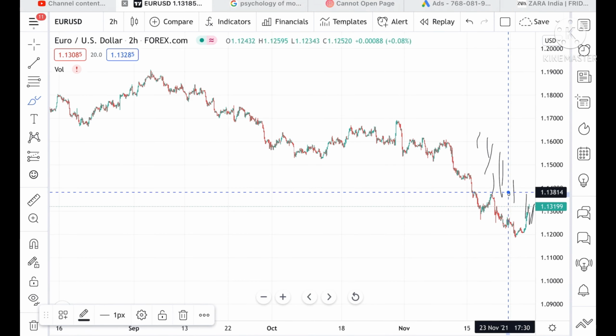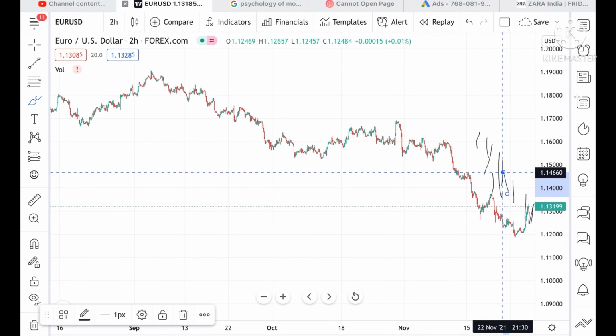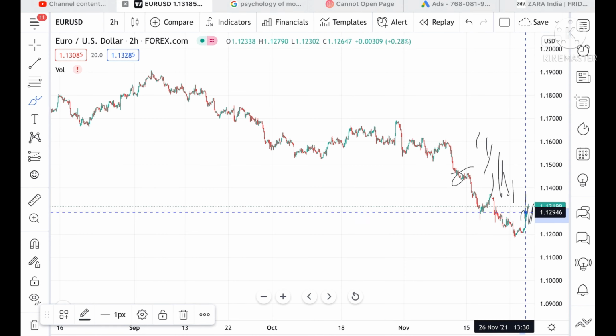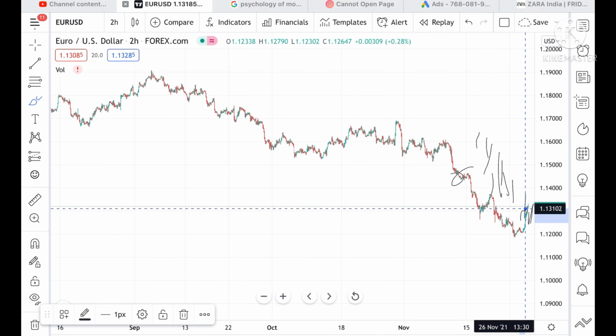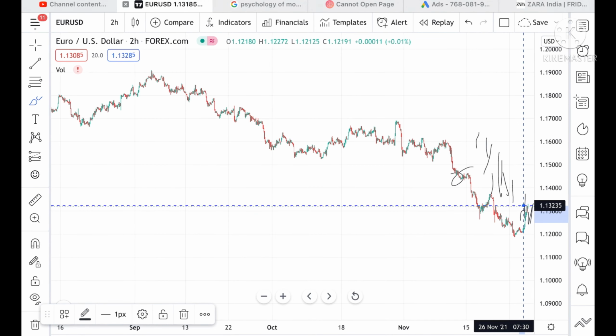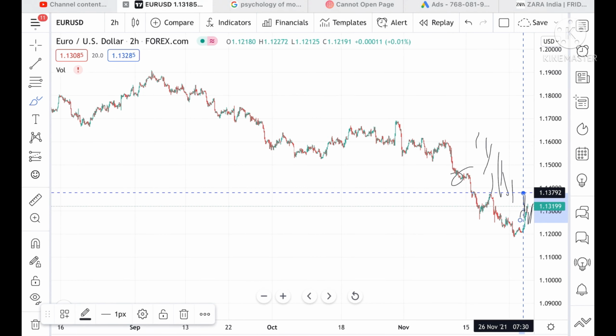So the first resistance is coming at around 1.13792, and the second is coming at around a level which is already tested. If the price goes above a level of 1.13235, then we can see it can go further upside.